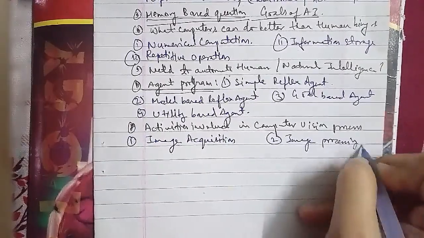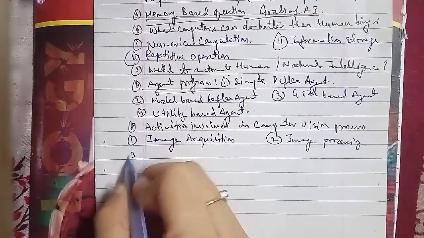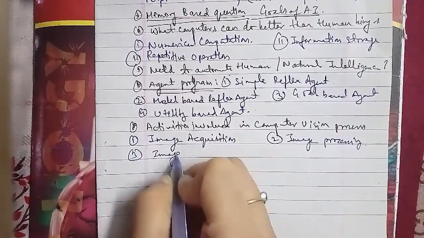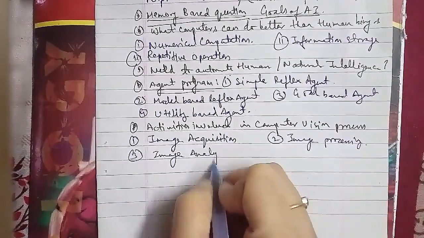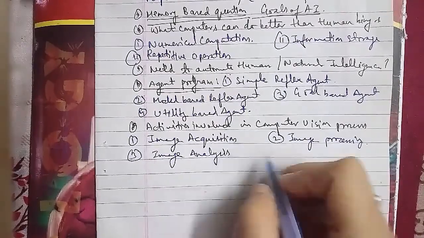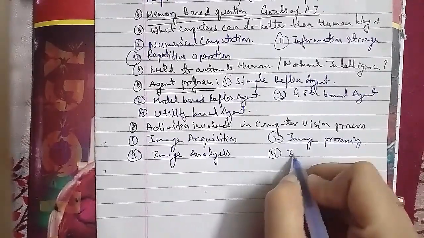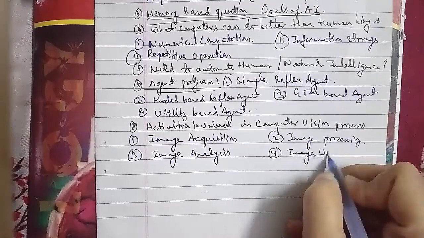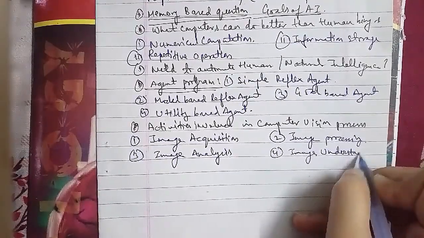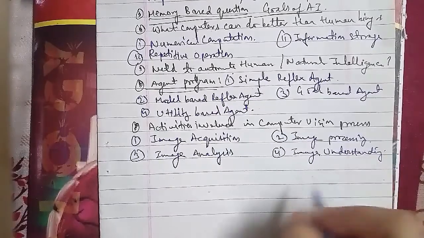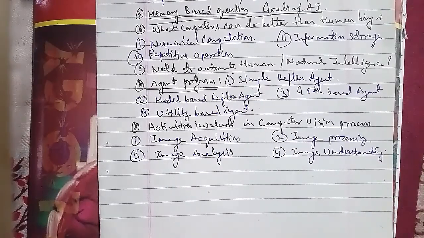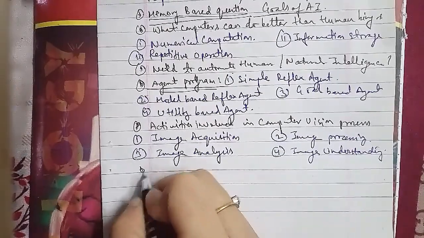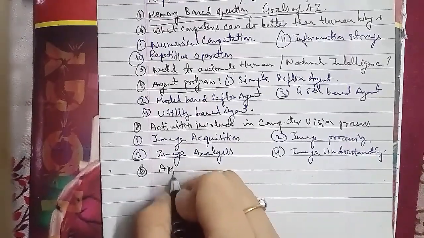The fourth is speech recognition. The fifth is computer vision. The sixth is machine learning. The seventh is expert systems. And of course the eighth is understanding natural language.